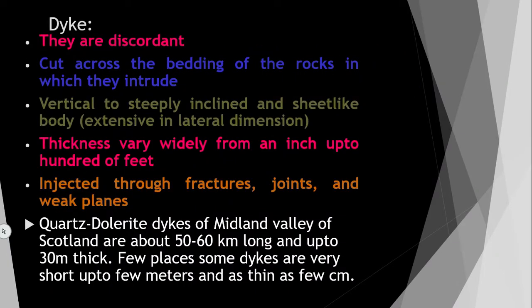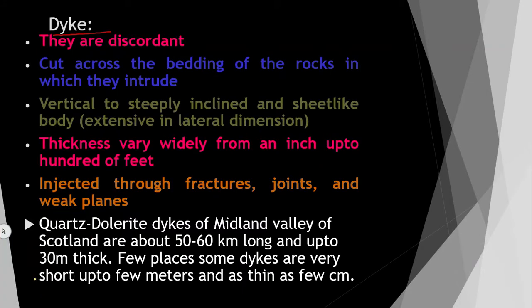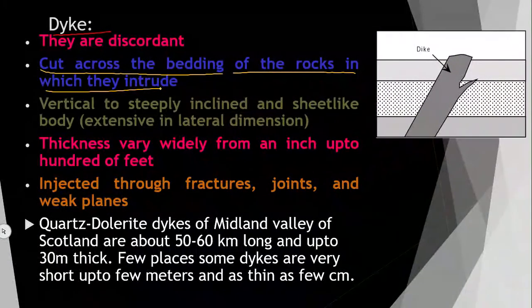Then dike. So dike you can see here. So dikes are discordant, obviously, because they are discordant igneous bodies. So they cut across the bedding plane, the bedding of the rocks, and they intrude. You can see the diagram is here.